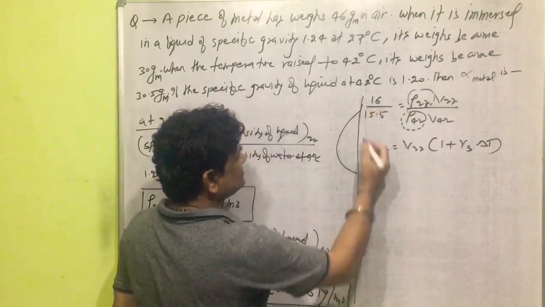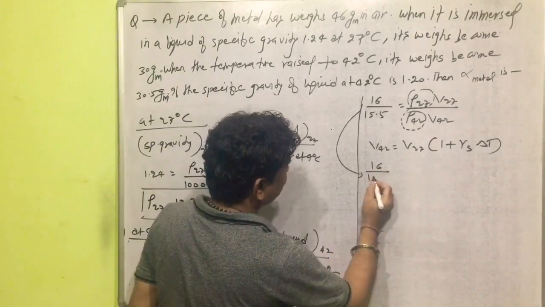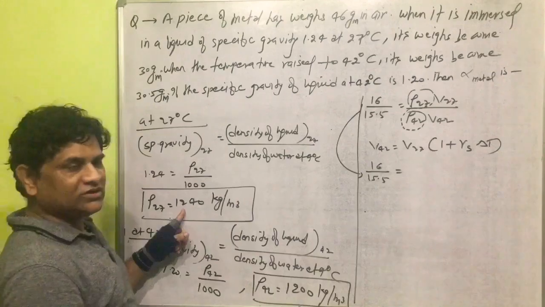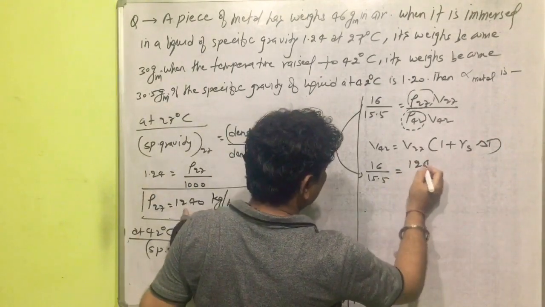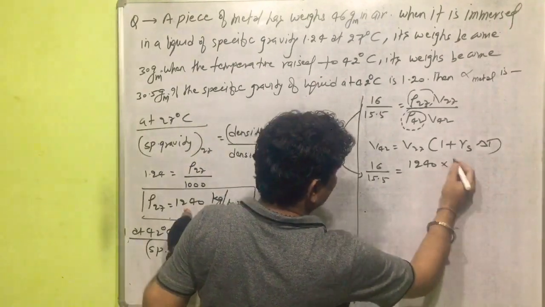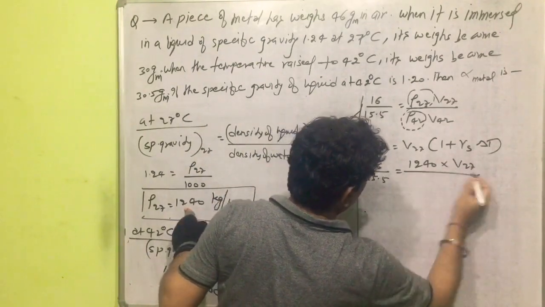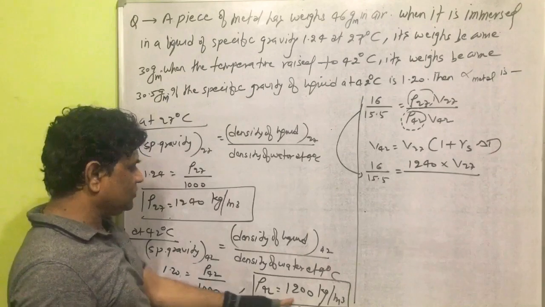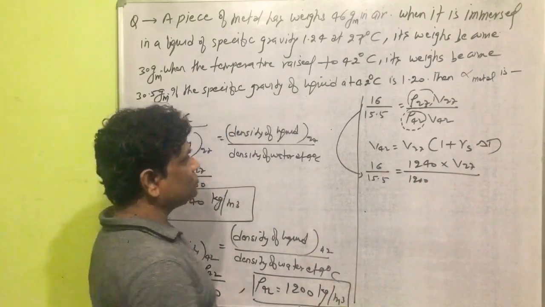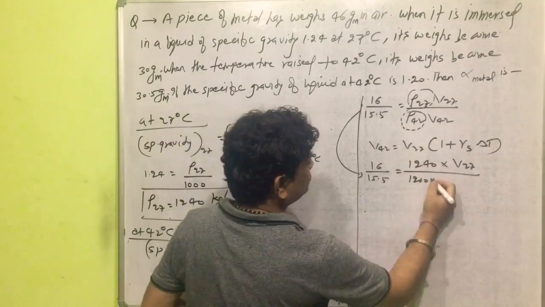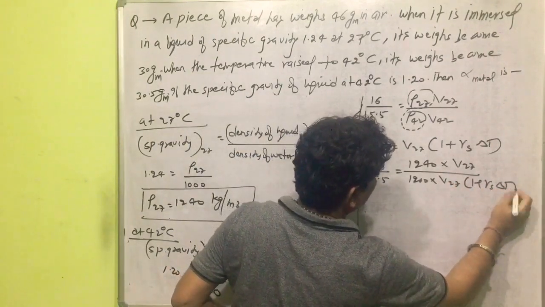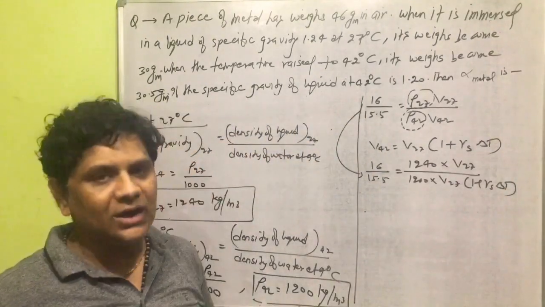Yes, 16 divided by 15.5 is equal to, the value of rho 27 is 1240, into V27 divided by rho 42, which is 1200, into V42 is equal to V27 into 1 plus gamma solid into delta T.